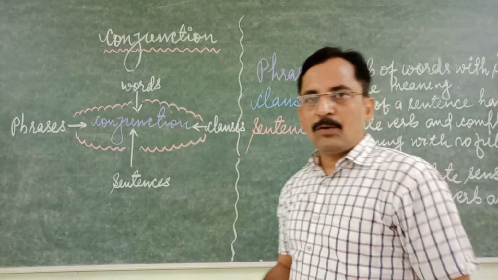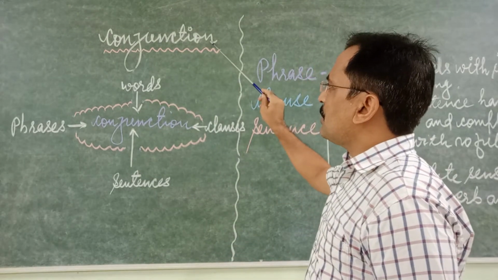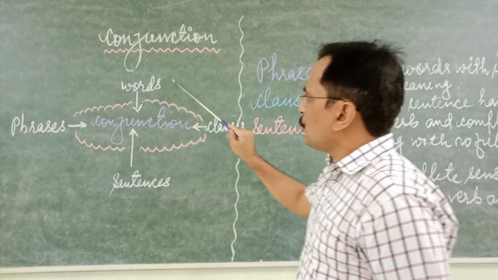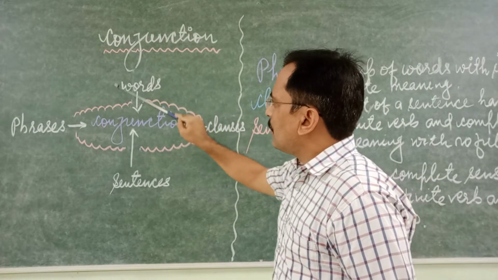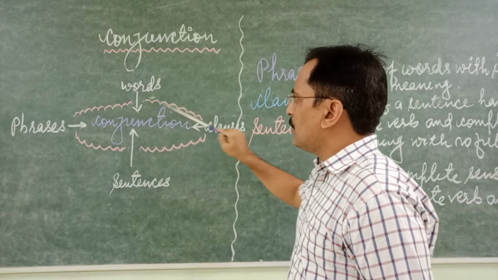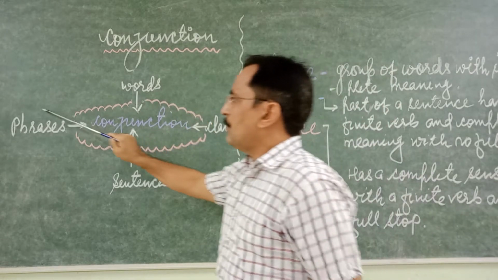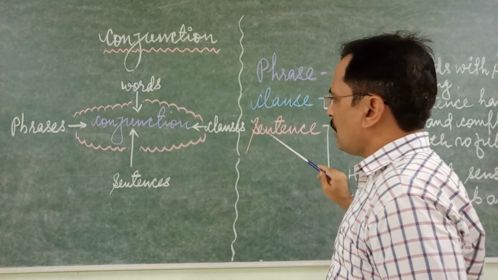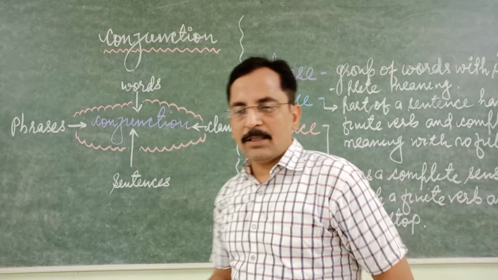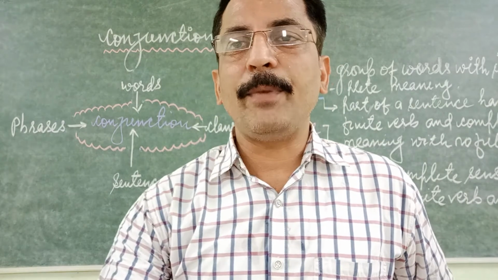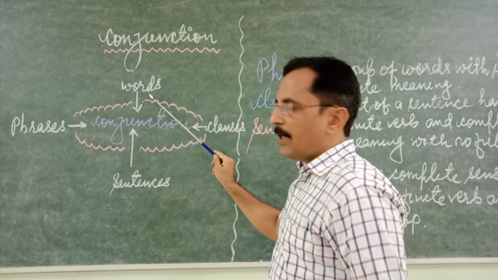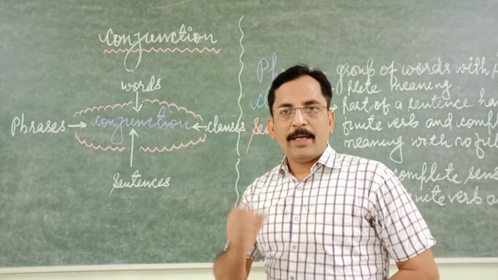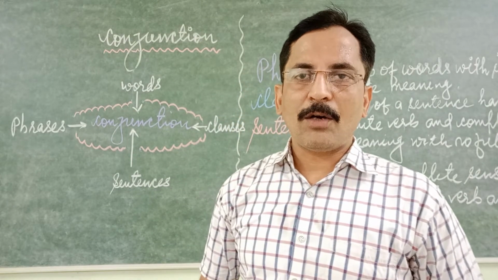Now coming back to conjunction. Conjunctions are the words that help us to join two or more words, phrases, clauses and sentences as well. Example, how can we add words? Ram and Shyam are good friends.